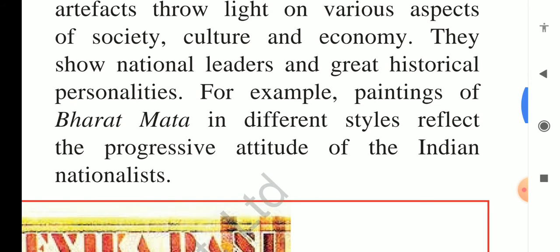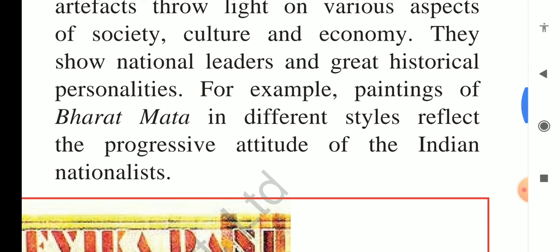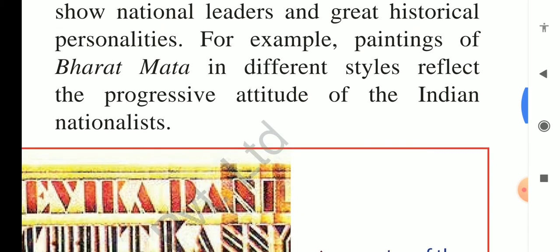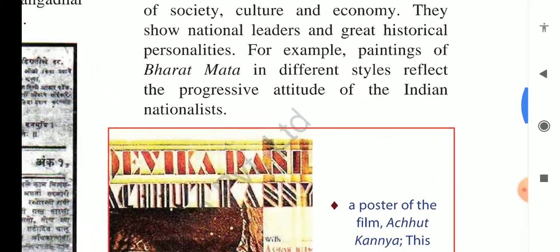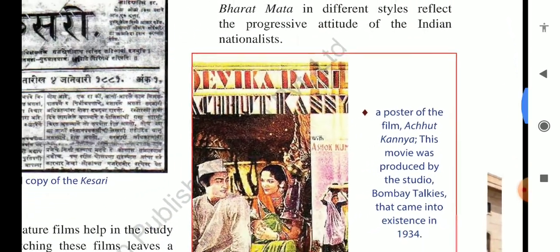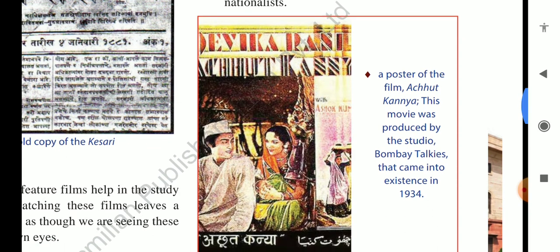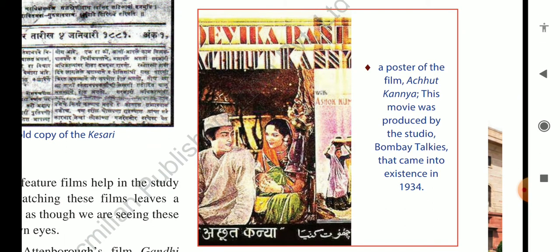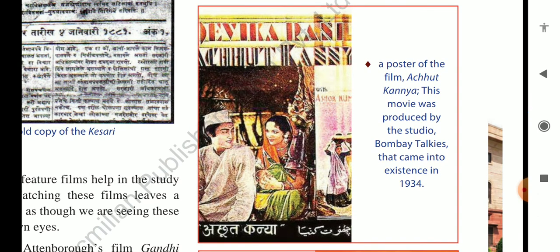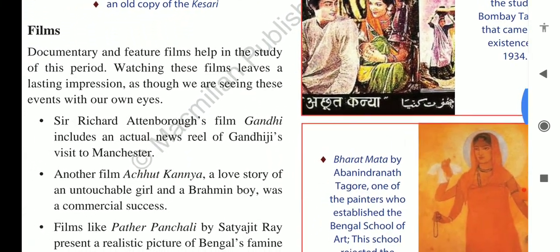They show national leaders and great historical personalities. For example, paintings of Bharat Mata in different styles reflect the progressive attitude of the Indian nationalists. You can see that. This is the poster of the film Achut Kanya. The movie was produced by the studio Bombay Talkies, which came into existence in 1934. It means before independence.